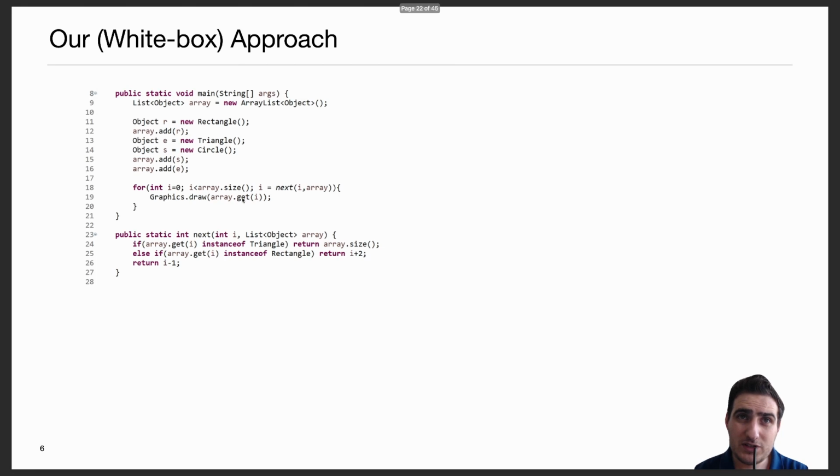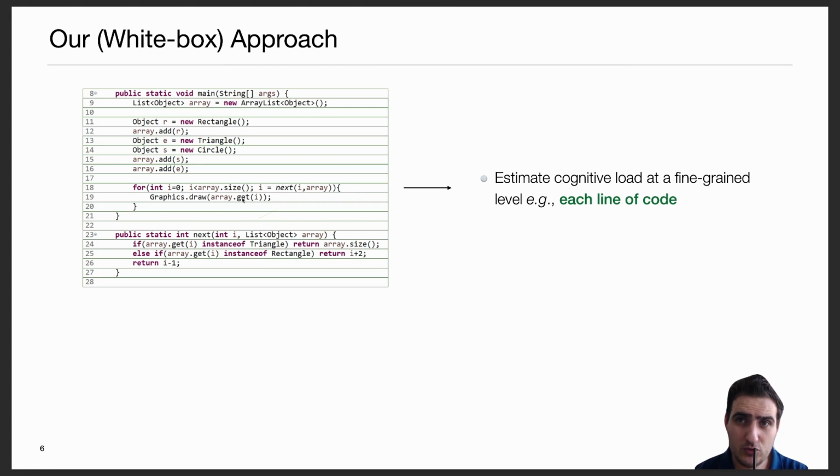Alternatively, we propose a white box approach. Here we divide the source code into lines and then we estimate cognitive load at the level of each line of code. So with our approach, we can infer that line 24 is causing more cognitive load than line 14, for instance.